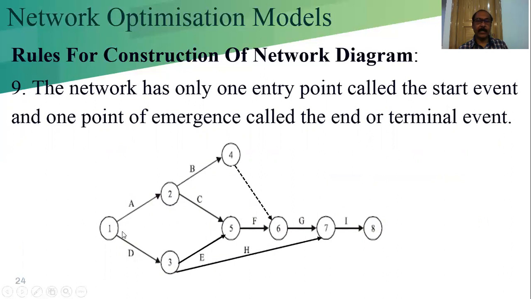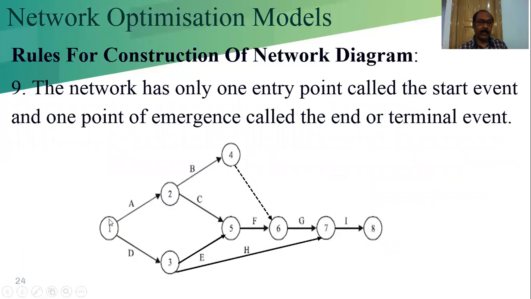This is the sample diagram. The network has only one entry point, the start point, called the start event, and one emergence, called the end point. This is where it starts and this is the end, moving from left to right. In this case, we are using a dummy because we have no other alternative for the dependency, because activity G depends upon B and A. That's why we are using the dummy activity here.